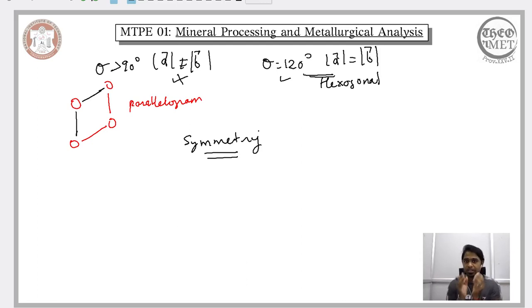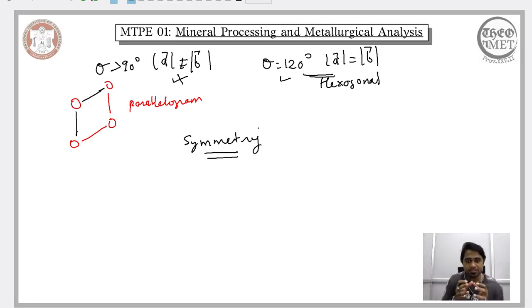So let me repeat, this symmetry is only possible because we have long range regular arrangement of the atoms. Minerals are crystals because they have long range regular arrangement of the atoms. Because of this regular arrangement, it is possible for us to observe some symmetry in the arrangement of the fundamental entities, atoms or ions, in the minerals. So what do we mean by symmetry?